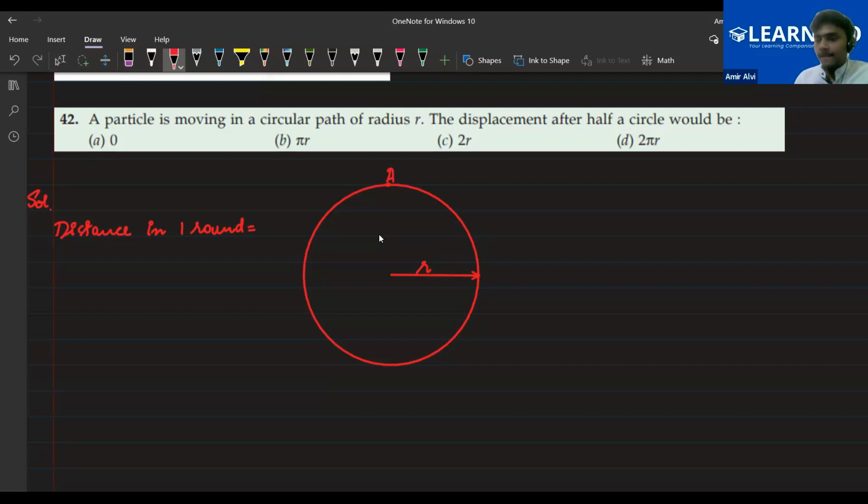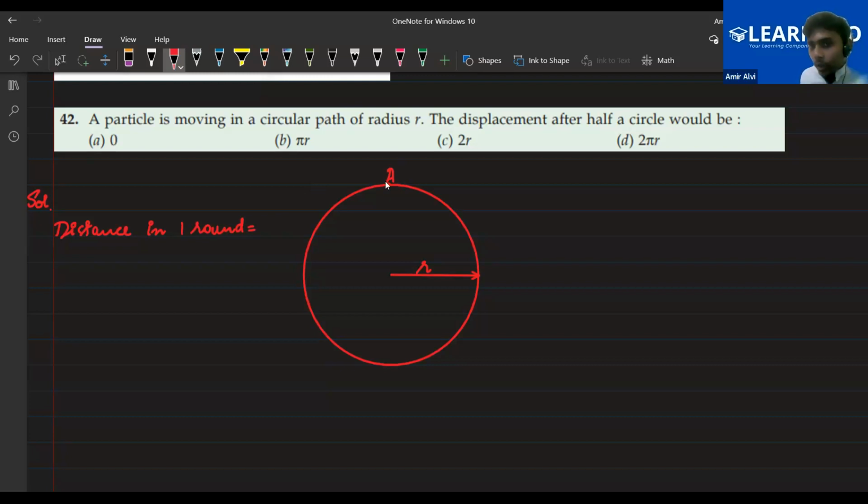Look, Farhan, Ayan and Nahid, when you go along the circumference of the circle, what is the value of the circumference, the perimeter of the circle, if r is the radius? 2 pi r.